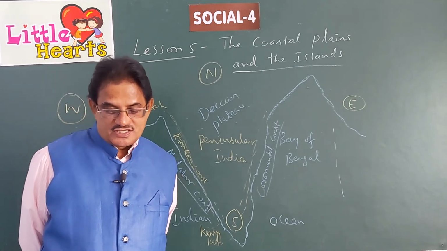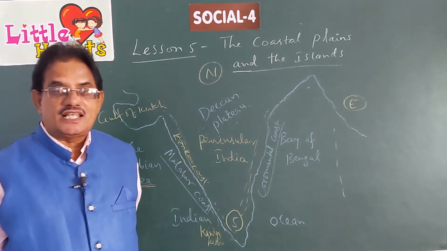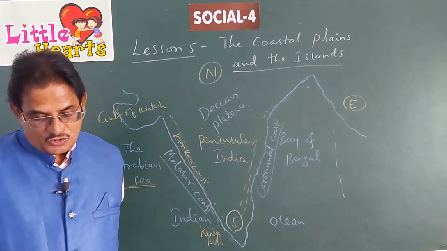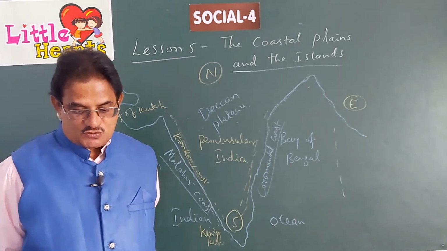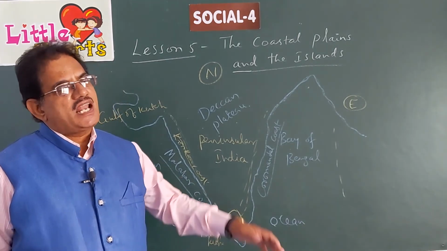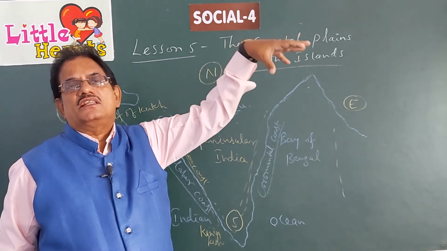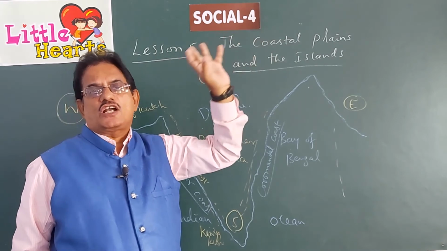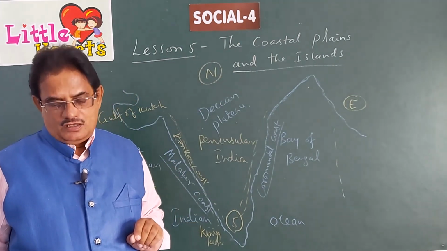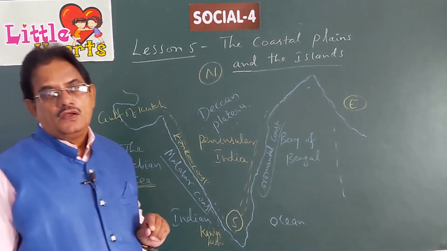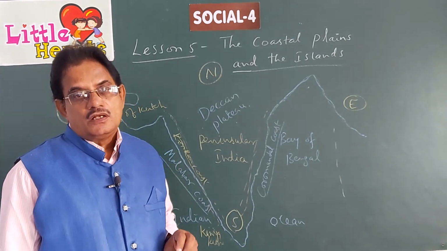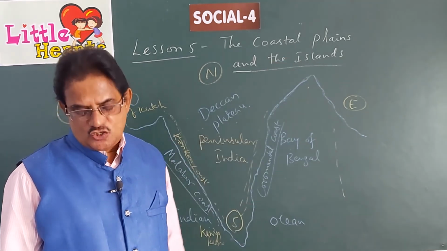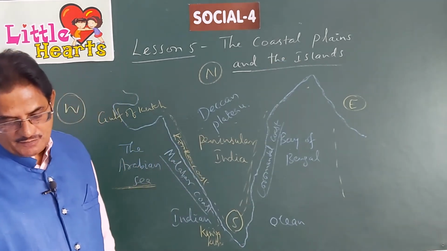During the British rule, these islands were known as Kalapani. What is the other name of the Cellular Jail? Kalapani. During the freedom struggle, many freedom fighters were lodged in the Cellular Jail. Because they were away from the mainland, located in the middle of the sea, the islands are surrounded by sea water. The freedom fighters were sent there and kept in the Cellular Jail, which is also called Kalapani.